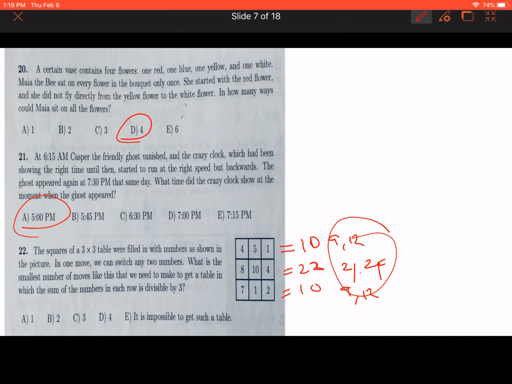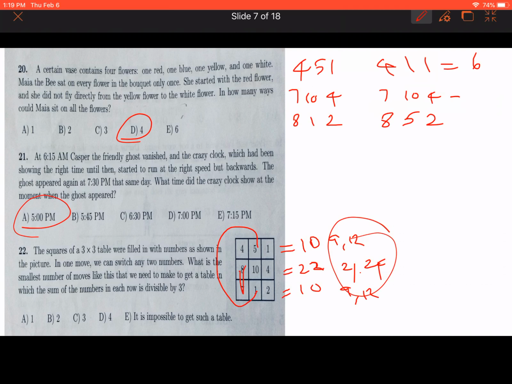So the first time I'm going to swap numbers 8 and 7. Okay, so it's going to be 4 5 1, 7 10 4, and 8 1 2. Then I'm going to swap this 5 and 1. So it's going to be 4 1 1, 7 10 4, and it's going to be 8 5 and 2.